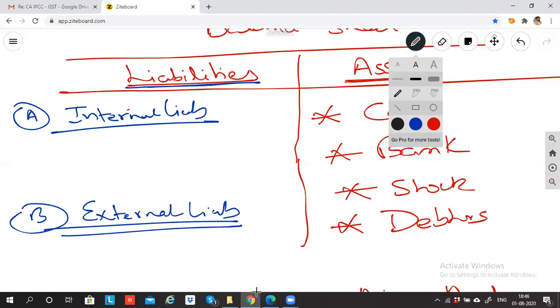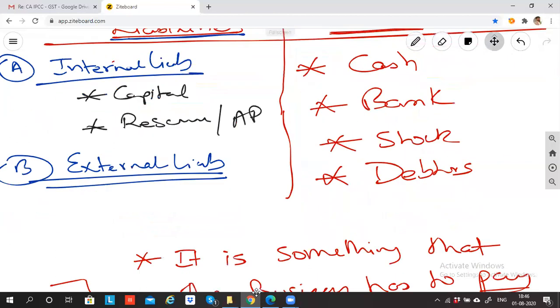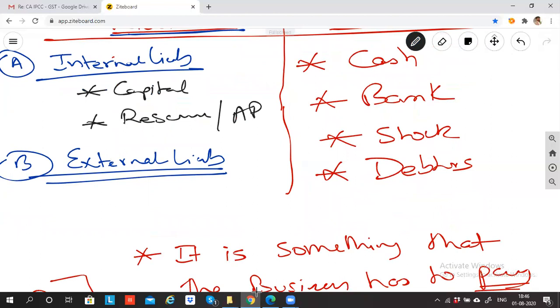Under internal liability, we have capital. We'll have something called reserve or accumulated profits. And what comes in external liability? In external liability, it is bank loan. The loan that I take from the bank, can I say I have to repay in future? Yes. Any money which I repay in future is called liability. Which liability? External liability. Bank loan, creditor, etc. Correct?